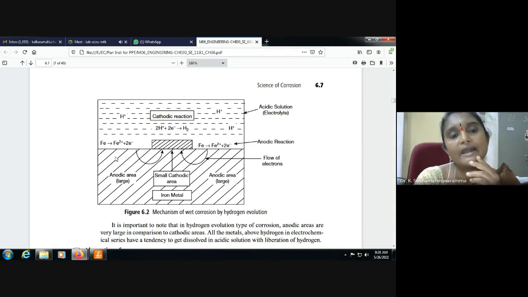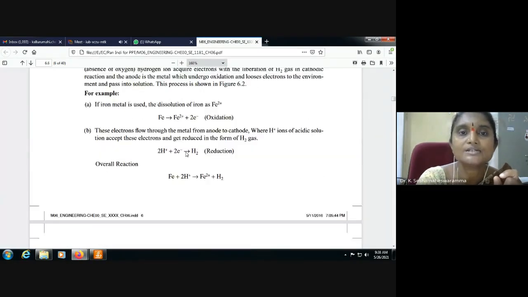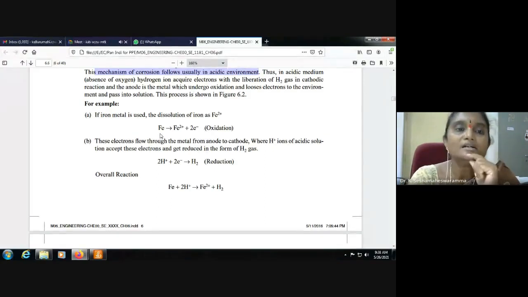What is happening at the anode? Electrons are released, and they flow towards the cathode. What is happening at the cathode? At the cathode, H+ ions in the solution take electrons and release hydrogen as a gas. This is the evolution of hydrogen gas. So you can see here the oxidation and reduction reactions of evolution of hydrogen.